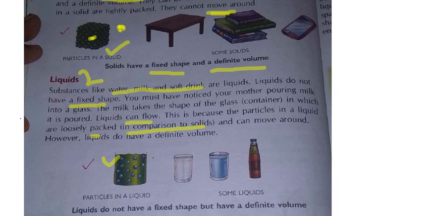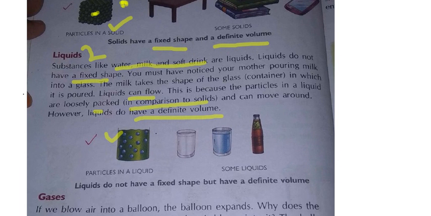So liquids do not have a definite shape. Okay. See here, before what did I tell? Solids are having a fixed shape and they are having a definite volume. Coming to the liquids, they are not having a definite shape. Yes or no? Are liquids having any shape? No. If we pour into a bowl, it will take the bowl shape. If we pour into a bottle, it will take the bottle shape.